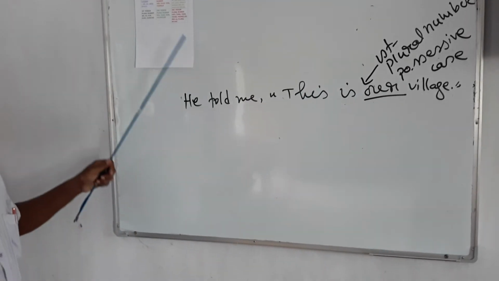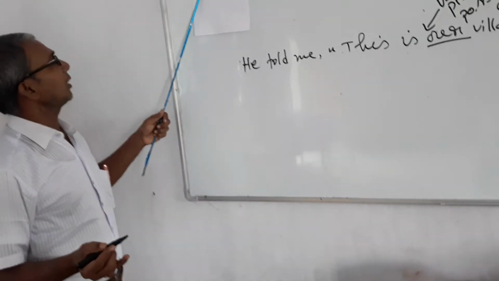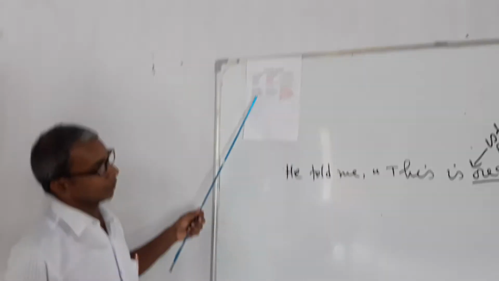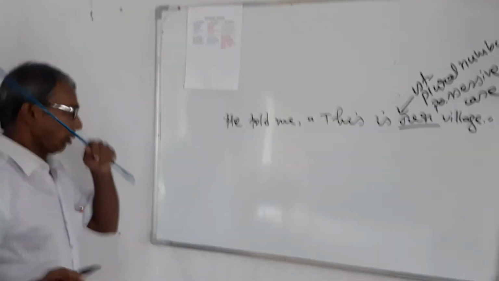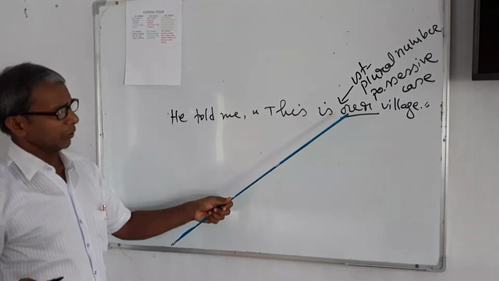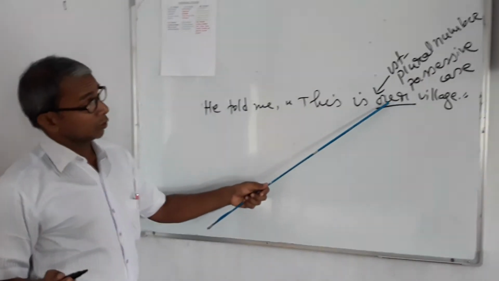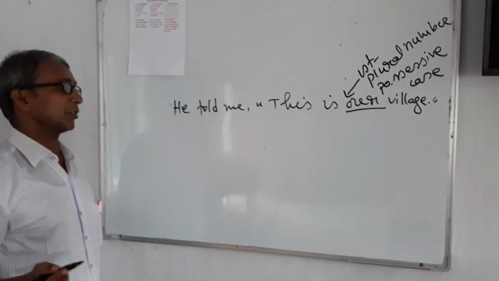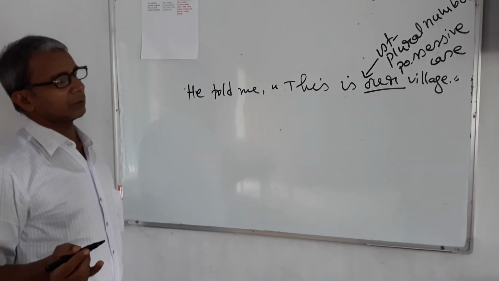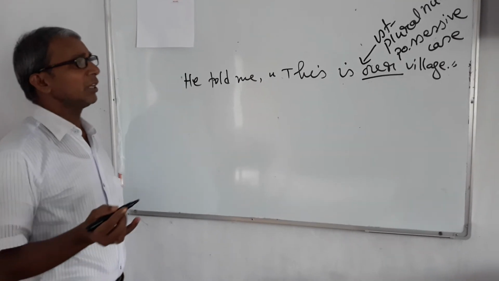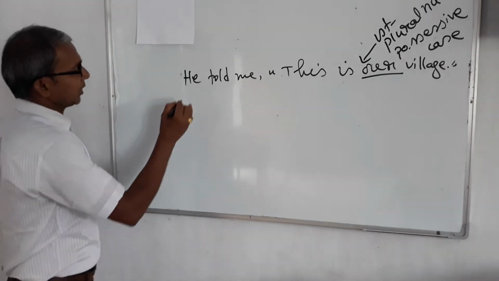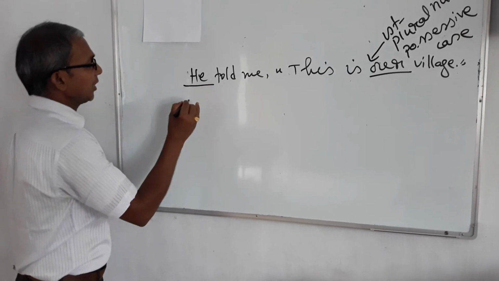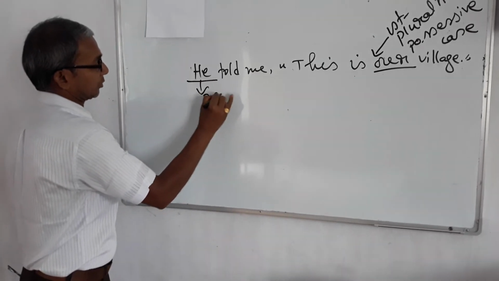If we look at the box, there is our. It is first person plural and possessive case. It is also first person, so all first persons will be turned according to the subject of reporting verb. Here the subject of reporting verb is he. It is third person.